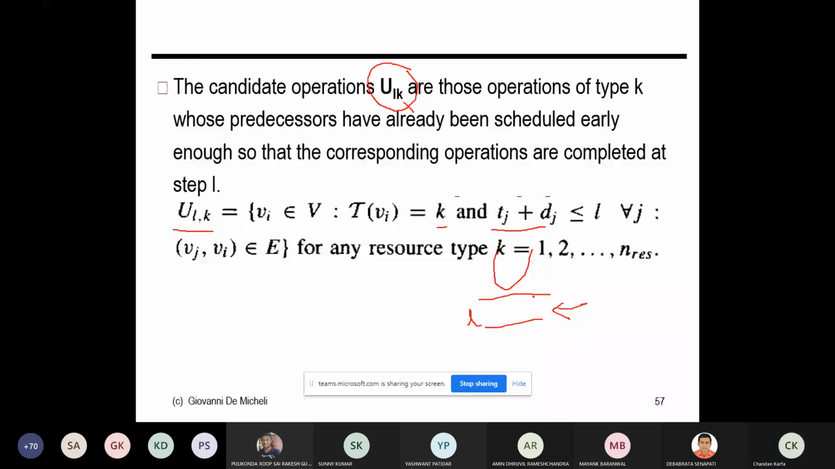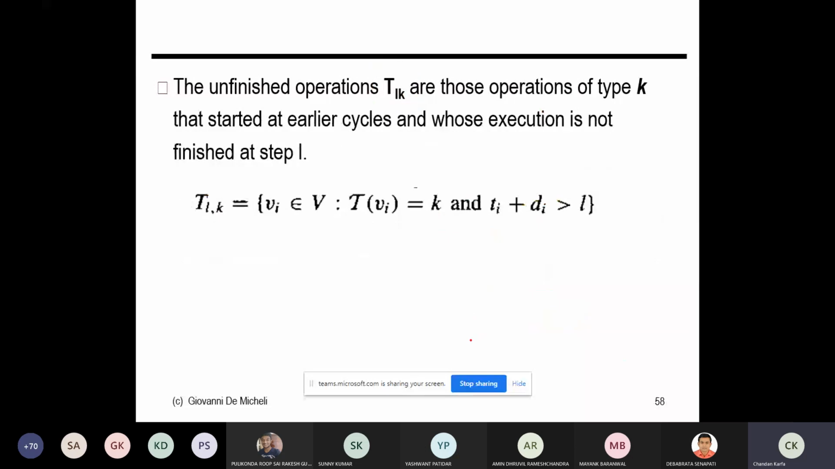What does it mean? The node that follows this Vi can be schedulable, right? So Vi is now schedulable in time step L. So U_LK is the set of nodes which started their execution early and finished their execution before time step L. Okay, so this is U_LK.